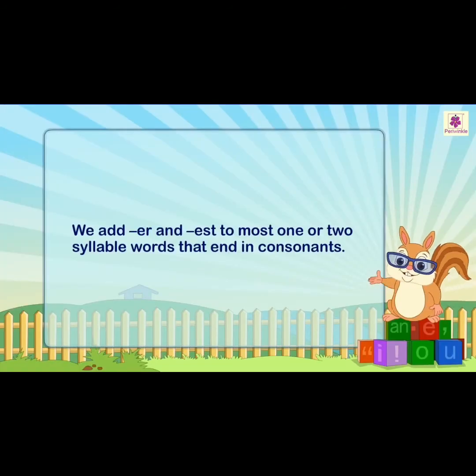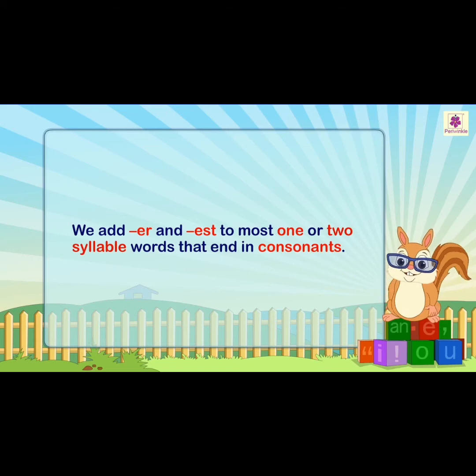We add ER and EST to most one or two syllable words that end in consonants. Here I am giving some examples where we add ER and EST.